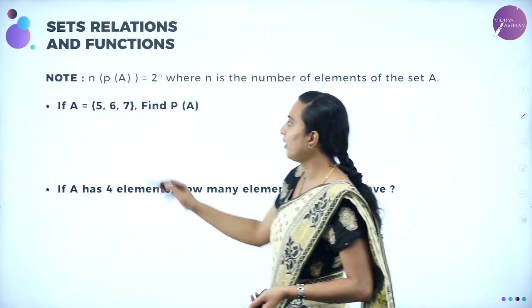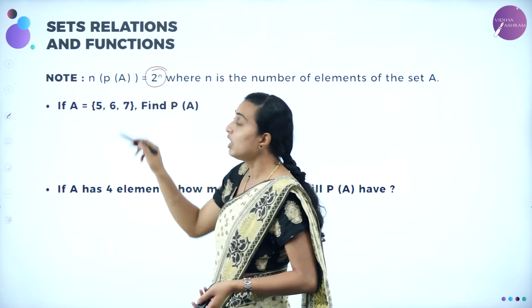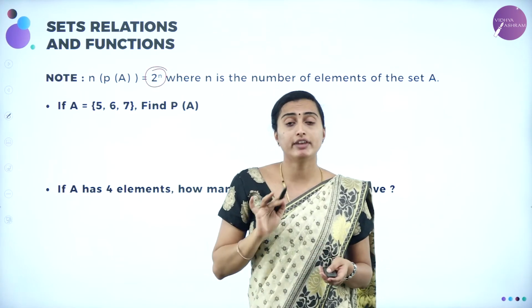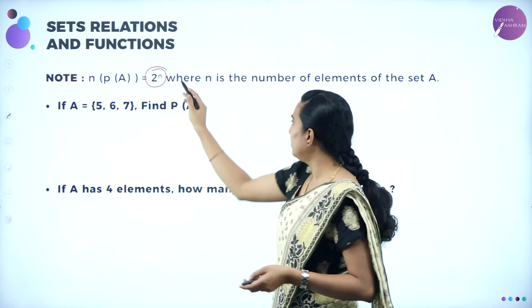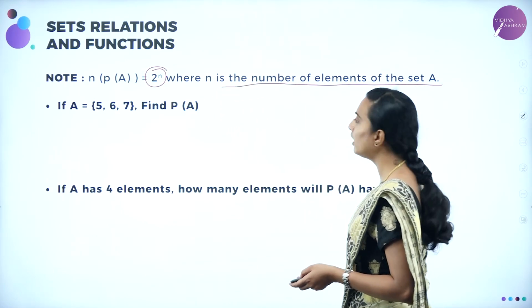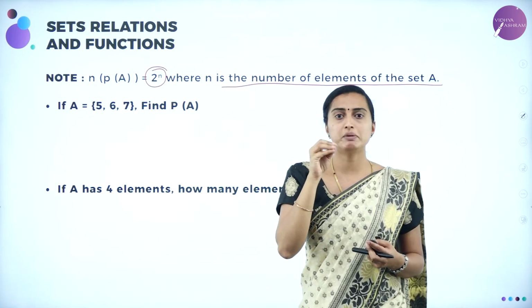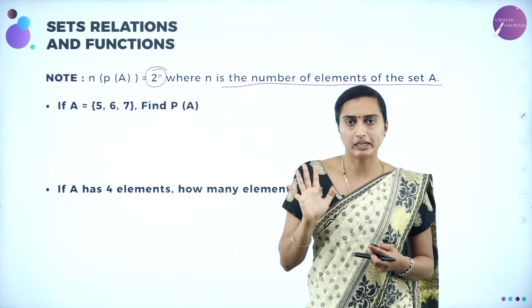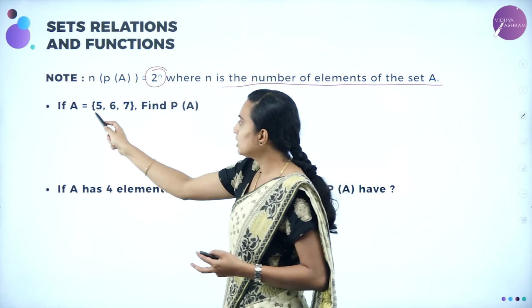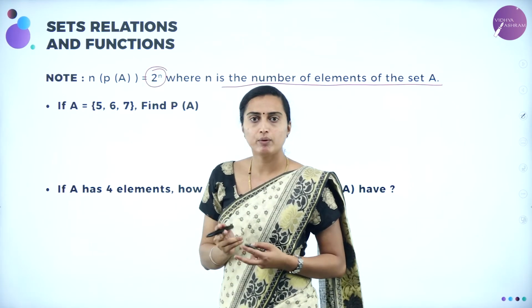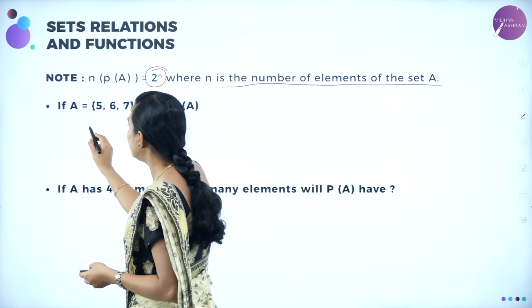What is the note? n of P of A is 2 power n. The number of elements of the power set of A is nothing but 2 power n, where n is the number of elements in the given set. That is n. So here, if A is equal to 5, 6, 7, what is P of A? Let me write it here.